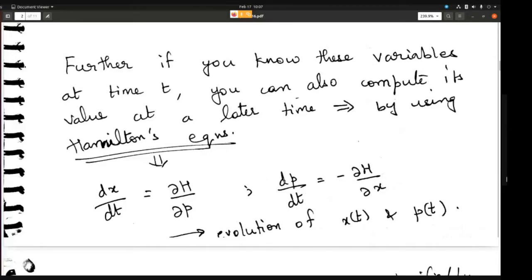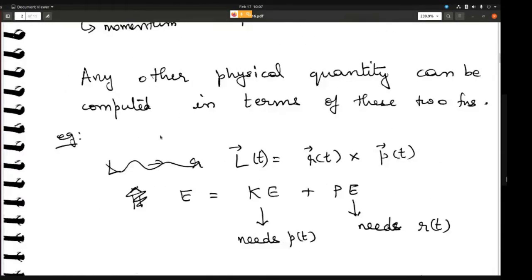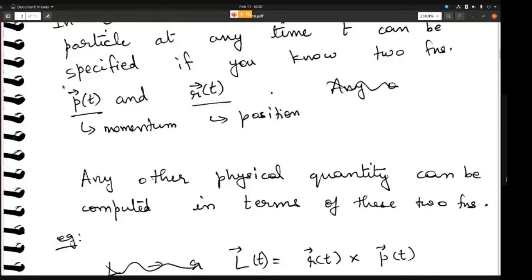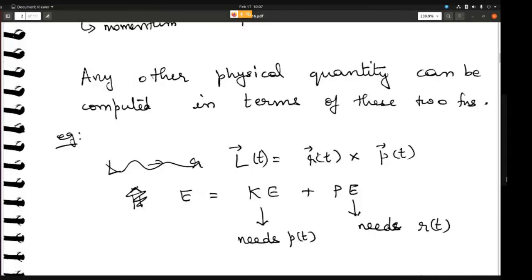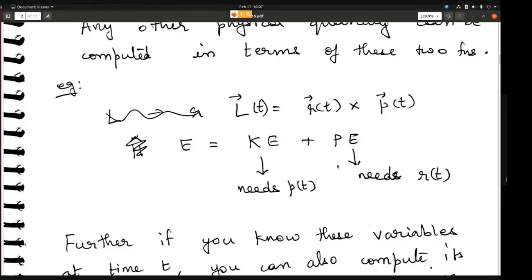Here H is your Hamiltonian, which is nothing but your kinetic energy plus your potential energy. Here I have given you an example. Any physical quantity can be computed in terms of these two functions, position and momentum. So you have angular momentum, which is r cross p, and energy, which is kinetic energy plus potential energy. These are just some examples.